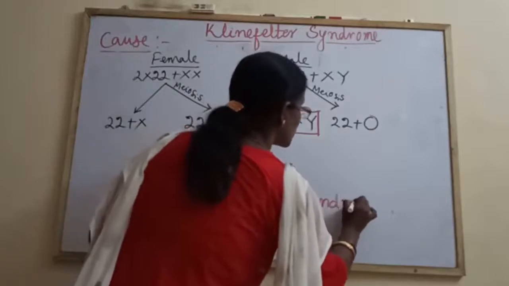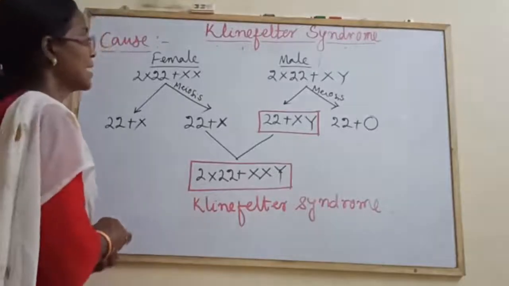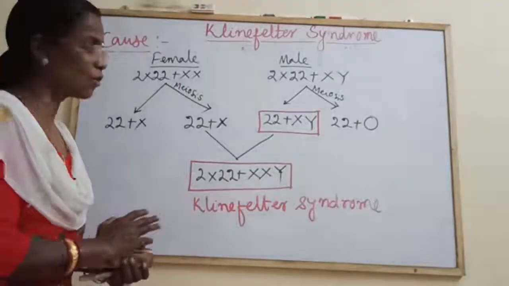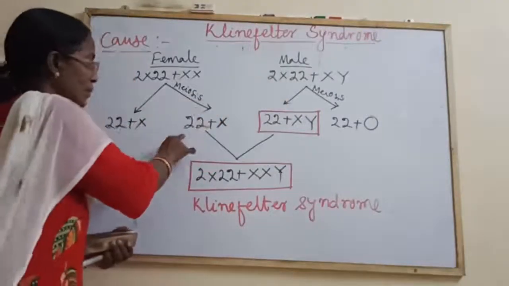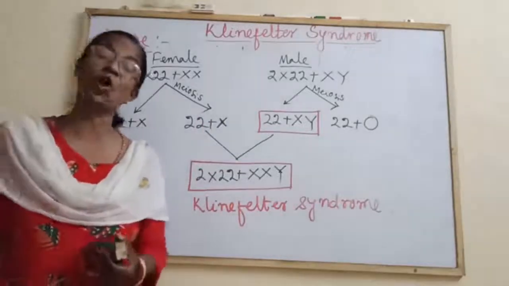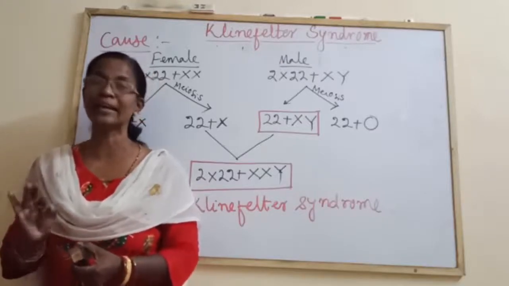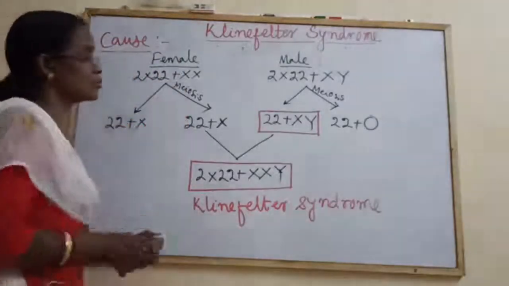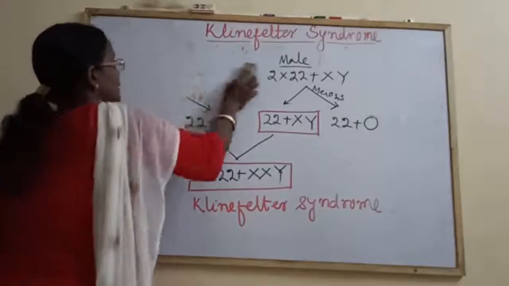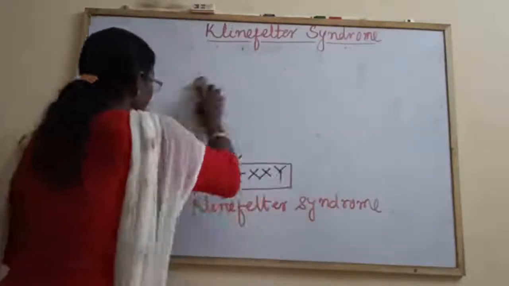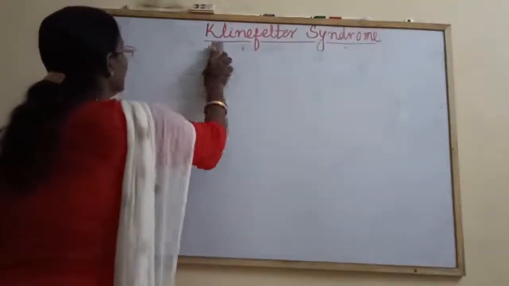Now I think you have understood how the Klinefelter syndrome can be produced either by abnormal meiosis, abnormal spermatogenesis or abnormal oogenesis, and the cause is non-disjunction or unequal separation of chromosomes during meiosis 1 or meiosis 2. Next, come to the symptoms of Klinefelter syndrome. What are the important symptoms so that we can confirm that man is suffering from Klinefelter syndrome?